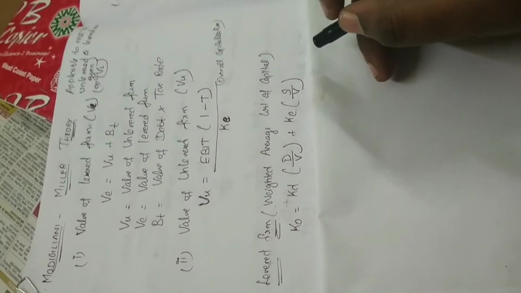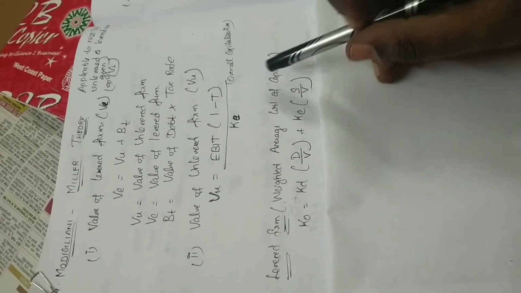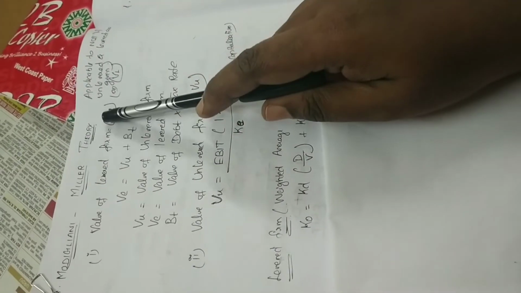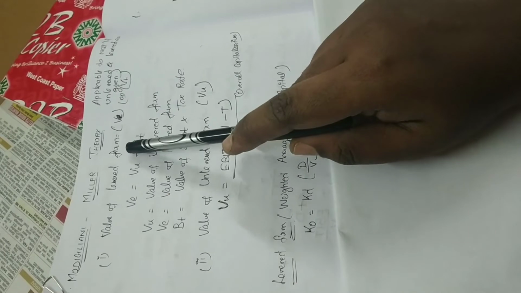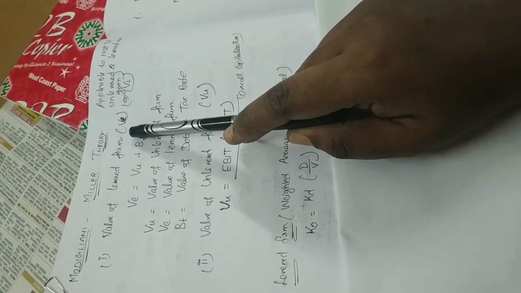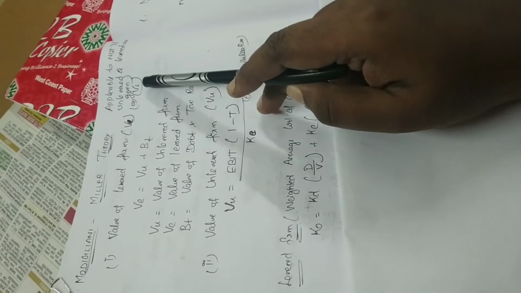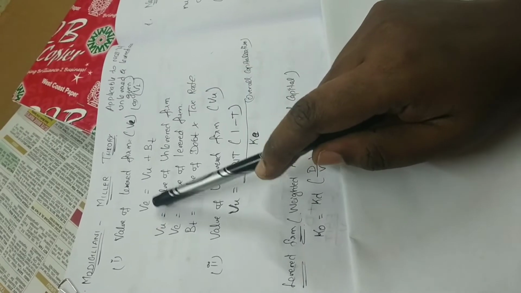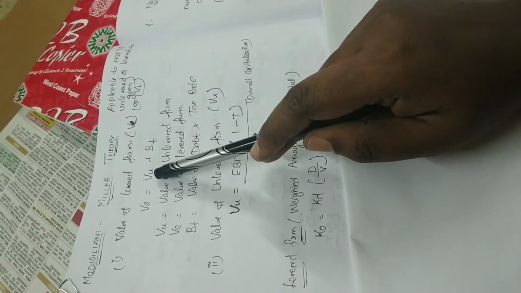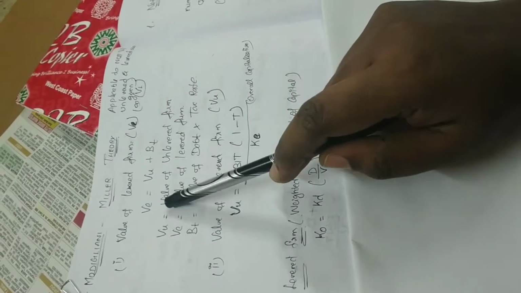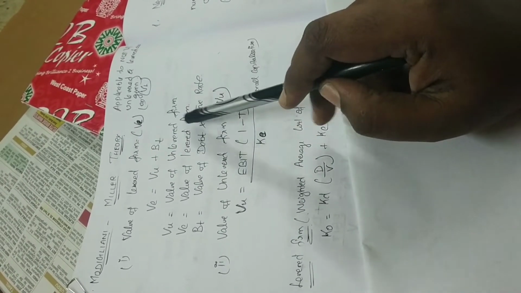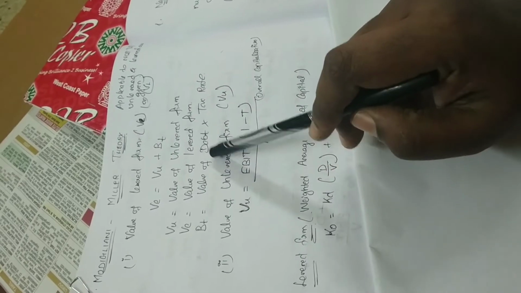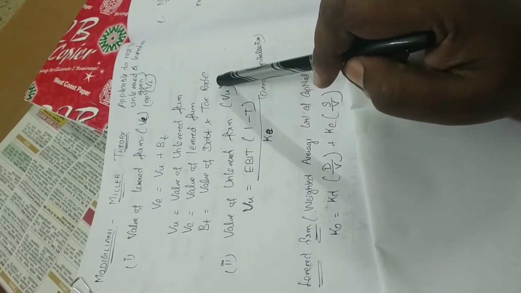Hi students, in this video we are going to see about the Modigliani-Miller approach. First, the value of the levered firm, denoted as VL. VL is equal to VU plus BT, where VU is the value of the unlevered firm, VL is the value of the levered firm, and BT is the value of debt into tax rate.